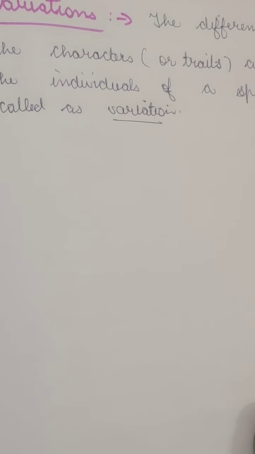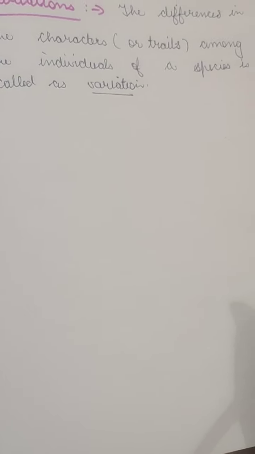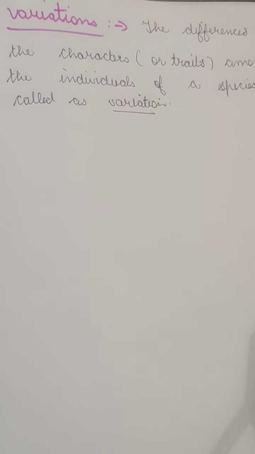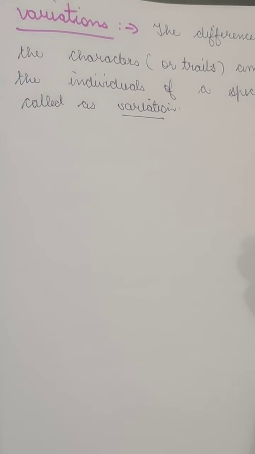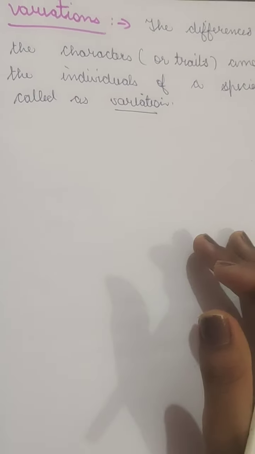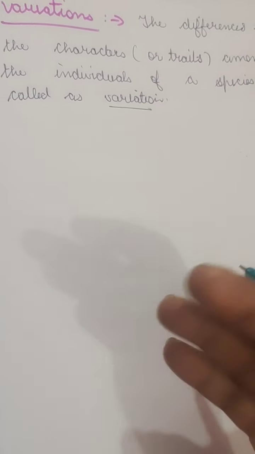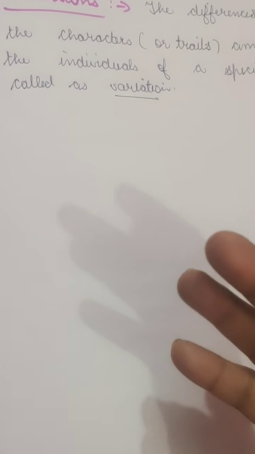If there is any difference, we will call it a variation, and obviously there will be a difference in the characteristics because the individuals will not be the exact true copy of their parents. For example, in human beings, height can be a variation, because we have seen a lot of people, like in this place also, some people are very tall, some very short, some have dark color, some very fair color, some dusky color.